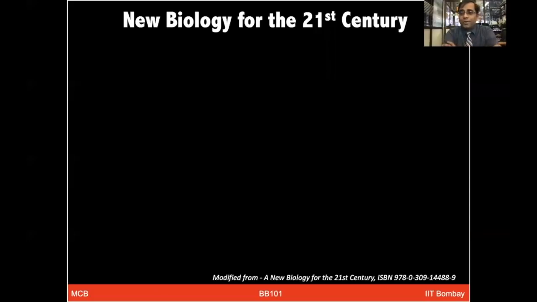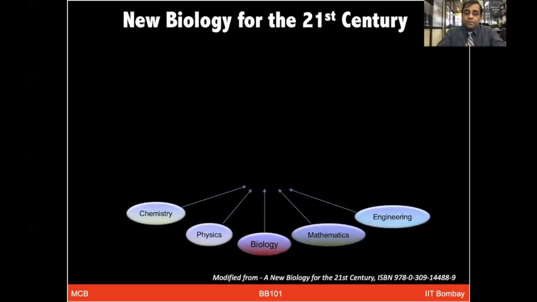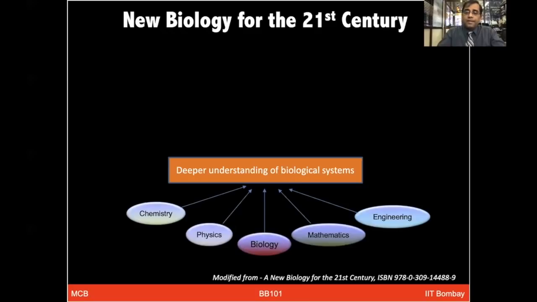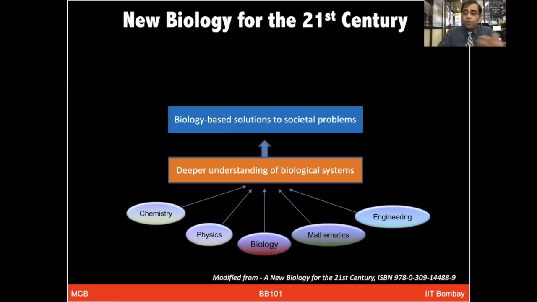So what in this course we are going to talk to you about is not the conventional biology, which probably you never liked, where you just mug up the names of various taxonomy and different things. But we are looking at more concepts, at a very interdisciplinary research-based field, how different scientists from the fields of chemistry, physics, biology, mathematics, and engineering can come up with novel ideas and solutions to deeply understand biological systems and provide solutions to societal problems.